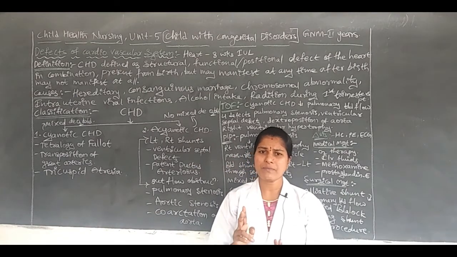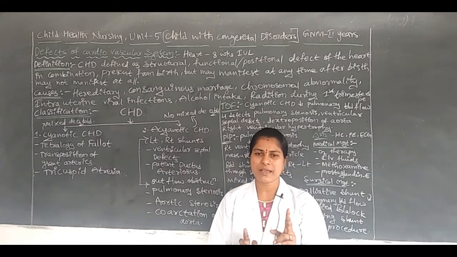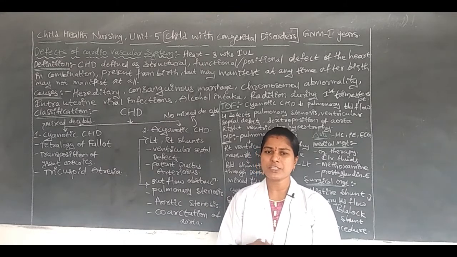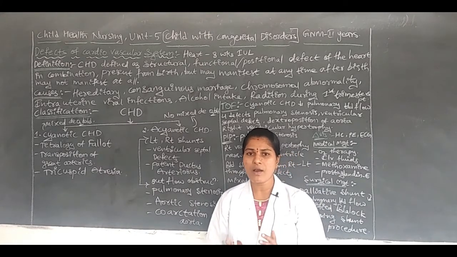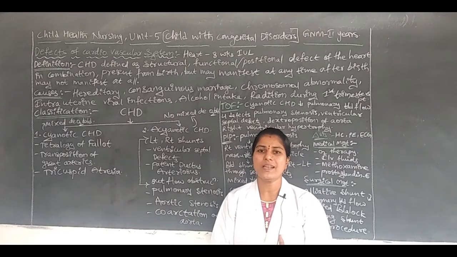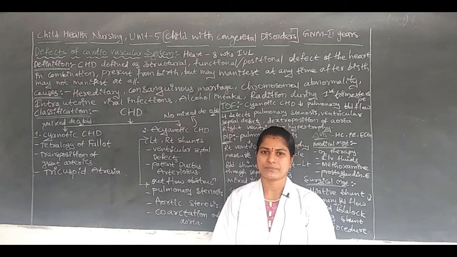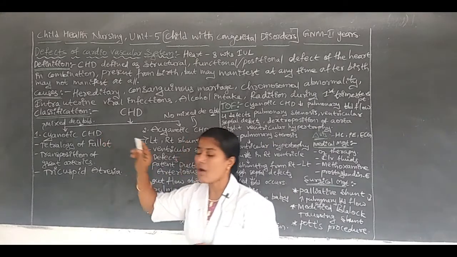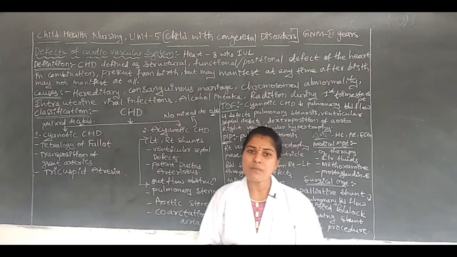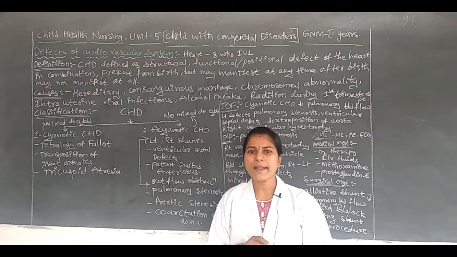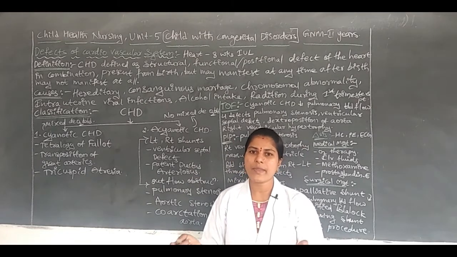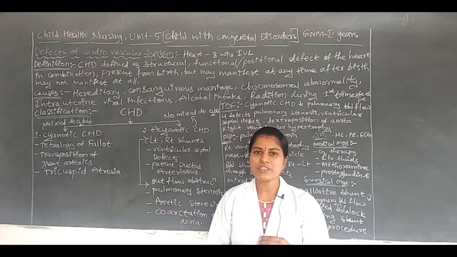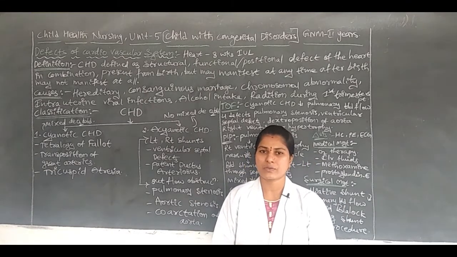Here, due to the abnormality of the heart, structural or functional, the blood gets mixed. In cyanotic CHD, oxygenated and deoxygenated blood mix. That's why the children or infants show symptoms of cyanosis.